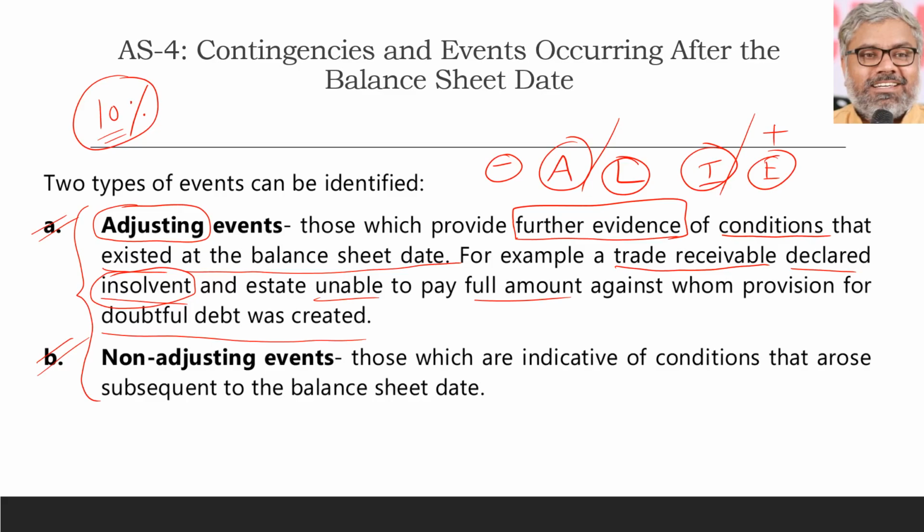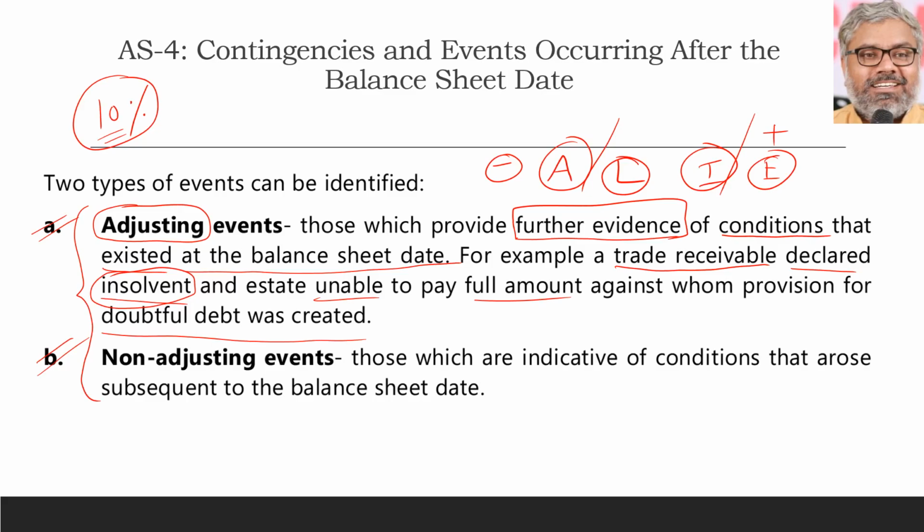That means in the preparation of the balance sheet, we have to adjust the impact of that, depending upon whatever the event is. Either an asset or liability or income or expenditure has to be adjusted accordingly if that event is an adjusting event according to this definition.